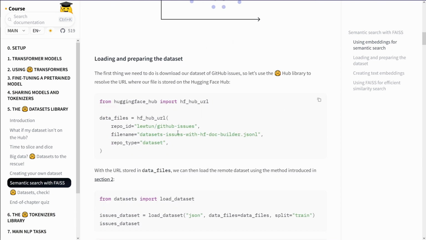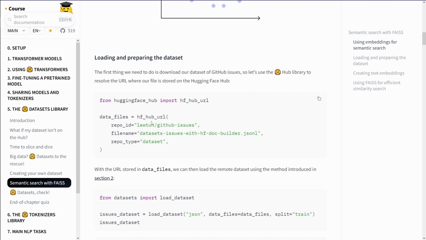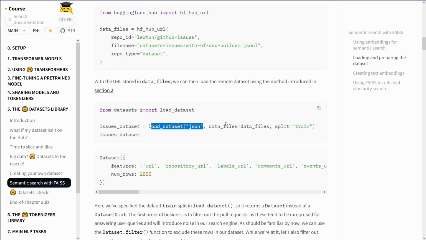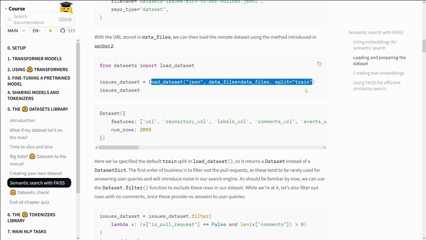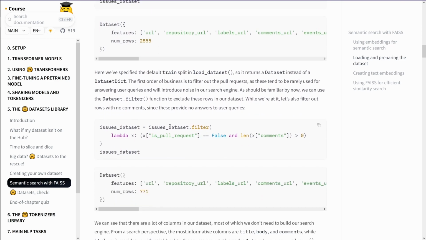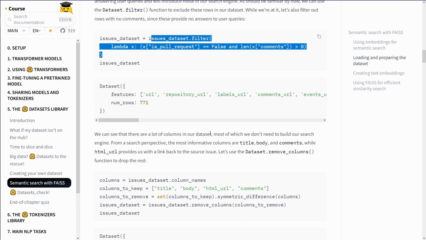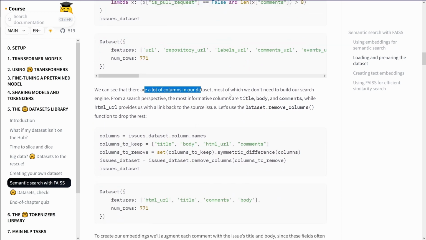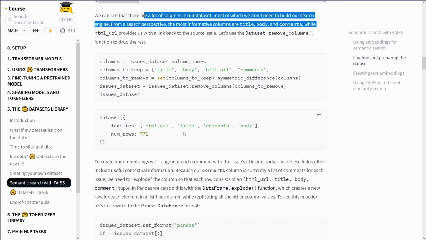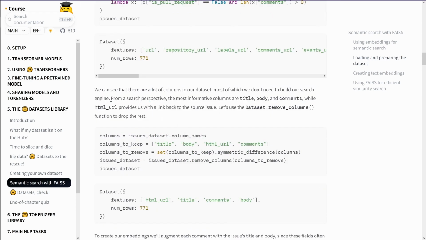Loading and preparing the dataset. From HuggingFace Hub, import hub URL, store the dataset, load the dataset, the JSON file, split it into a training dataset. Then filter out the many columns in our dataset that we don't need to build our search engine. They're also still cleaning the data here. The most informative columns are title, body, and comments, while all the others provide us with a link. So what we are focusing on is the title, of course, the body with all the information, and some comments. Good.